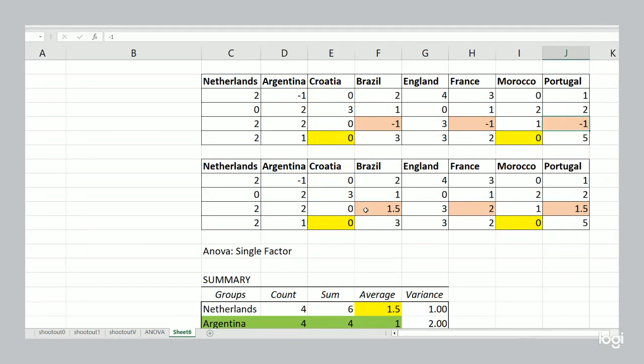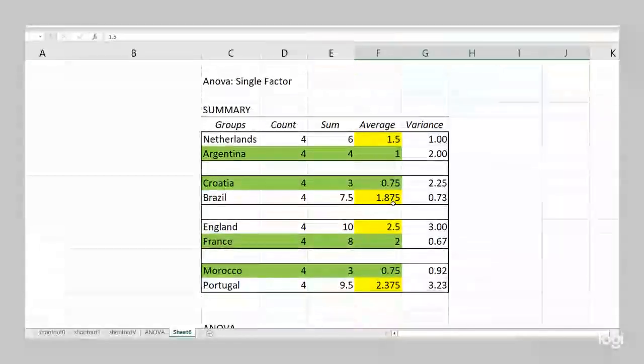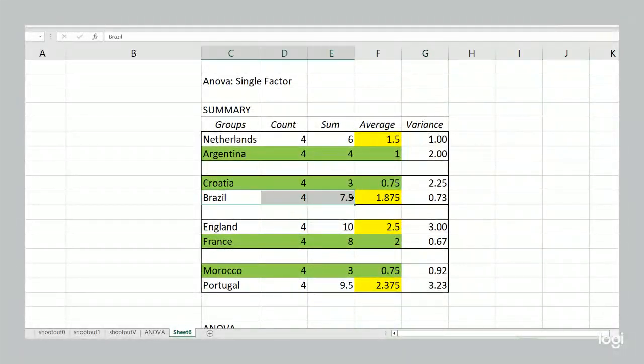Well, if we change that -1 to their average goal differential in the other 2 games in the group stage, then we think, okay, maybe we'll correct for that artificially low number, but the result we see is the same. Brazil's goal differential becomes 1.875, still higher than Croatia's 0.75. Croatia won. France's becomes 2, but it's still lower than England's 2.5, and France still won. And Portugal's becomes 2.375, even higher than Morocco's 0.75, and Morocco still won.